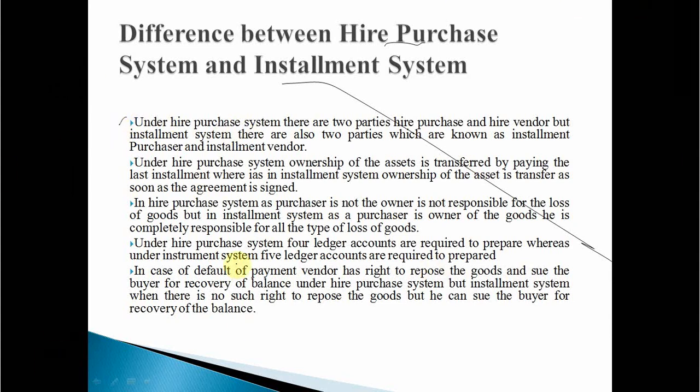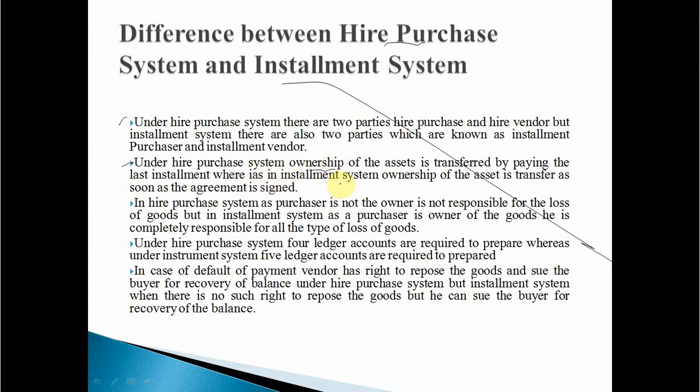Next, the second one. Under the hire purchase system, the ownership of the asset is transferred by paying the last installment. One thing to keep in mind: if the ownership of the asset is transferred by paying the last installment, it comes under the hire purchase system. Only when he pays the last installment does the ownership of the asset transfer to the buyer.